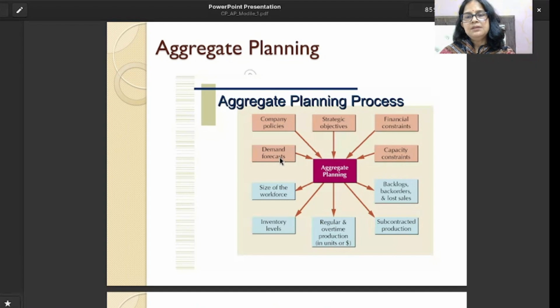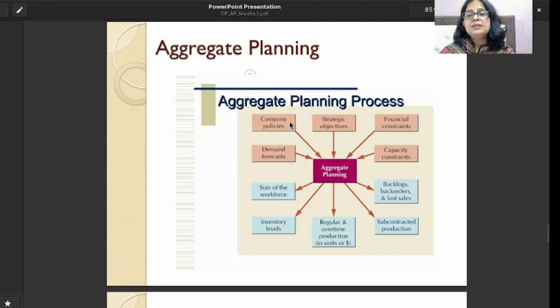If data availability is not there, we go for qualitative analysis, that is Delphi technique, market survey. These are some of the techniques we use for qualitative analysis. This is all about the demand forecast, because it is a balance between supply and demand, we should know our demand so that we can plan the resources accordingly.